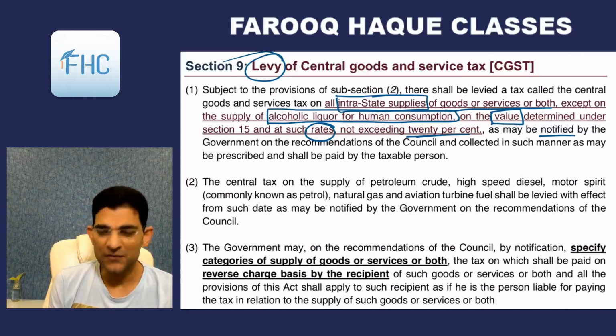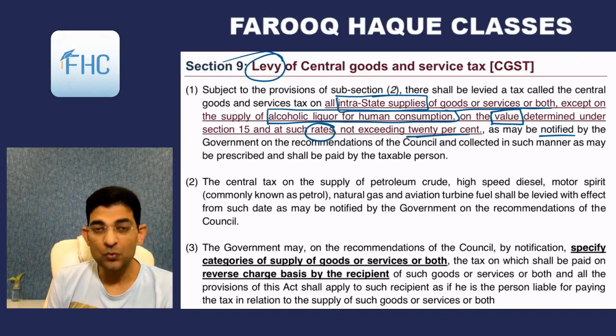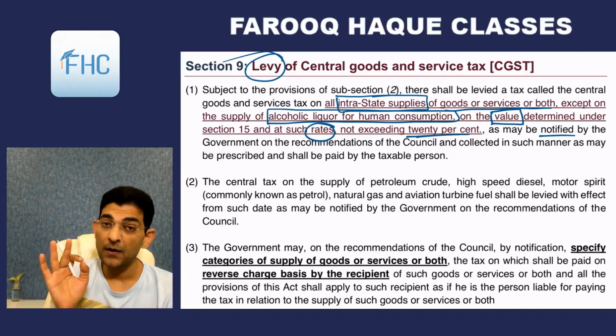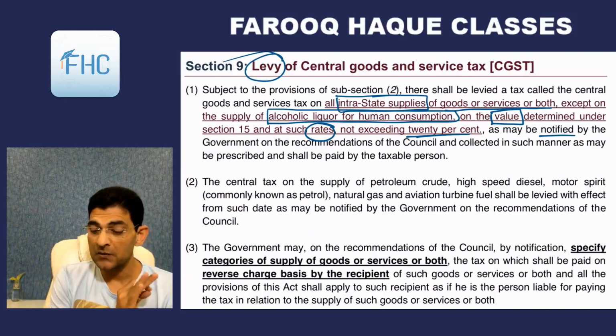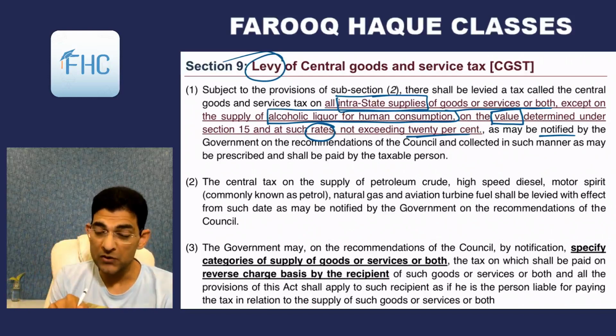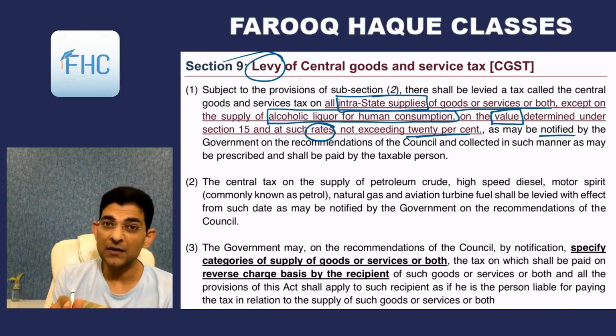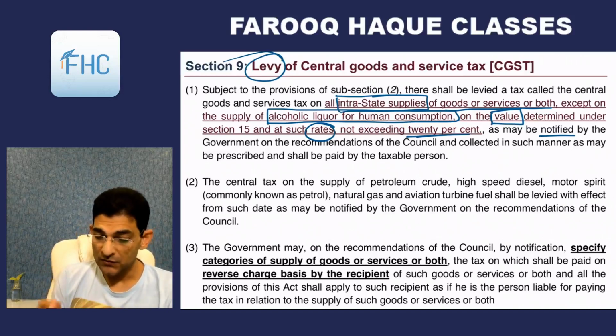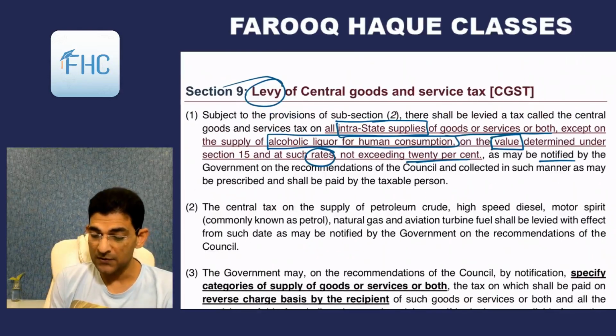Those are customary words. So the important points to note are that it will be on intrastate supply, on goods and services or both, except alcoholic liquor for human consumption. It will be imposed on valuation. How the valuation is done is decided in Section 15, so we'll see Section 15 and the corresponding rules later on. And the maximum rate is 20%. So this is the CGST rate of 20%.